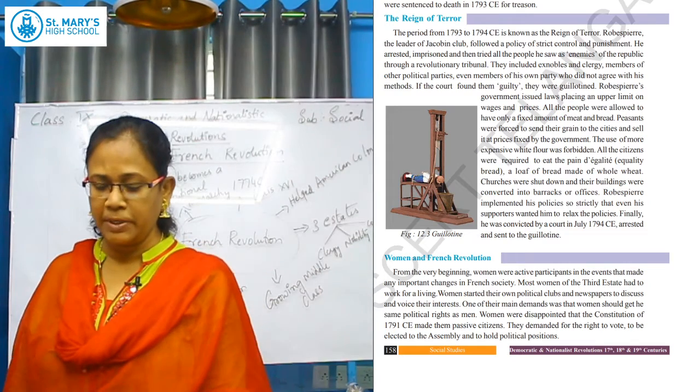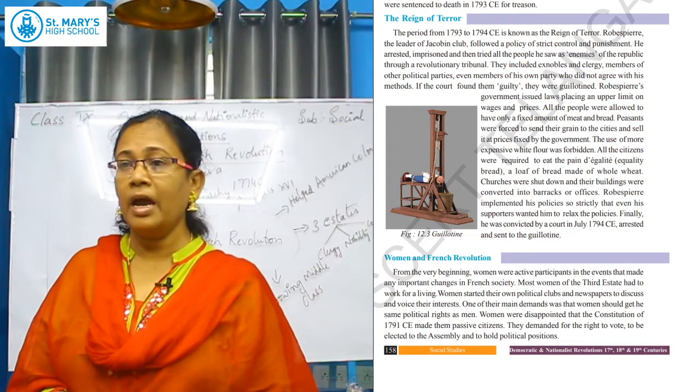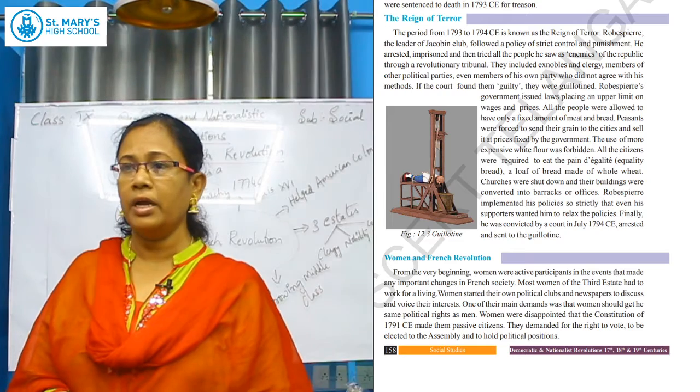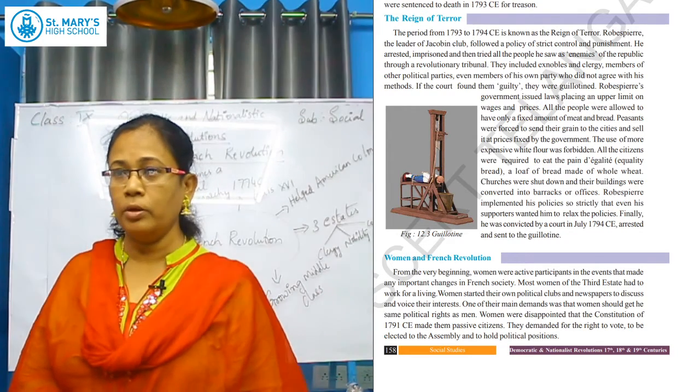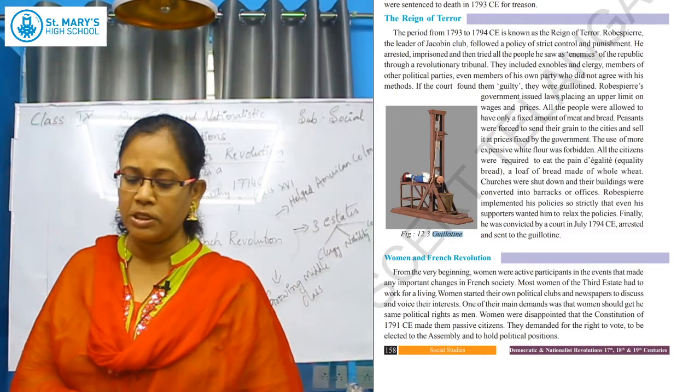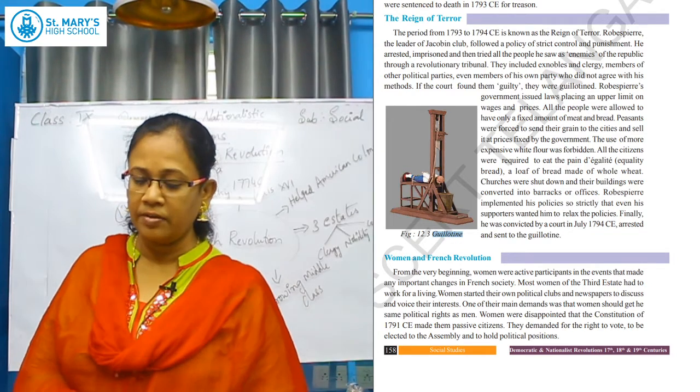You see the picture. Guillotine means they will tie the hands and legs and put them there, and that machine will come and cut their head. The head will fall into that bucket. You can clearly see what a strict punishment it was. It's called guilty and they were guillotined.